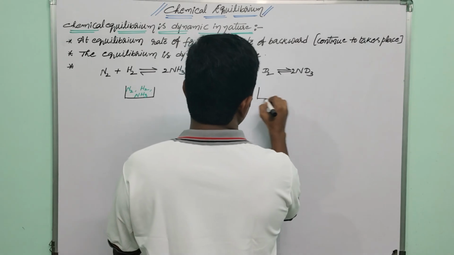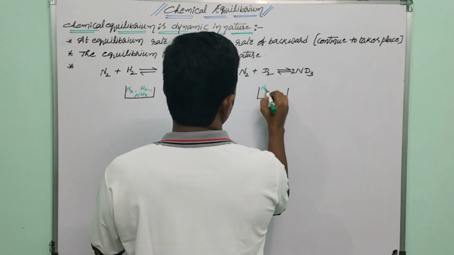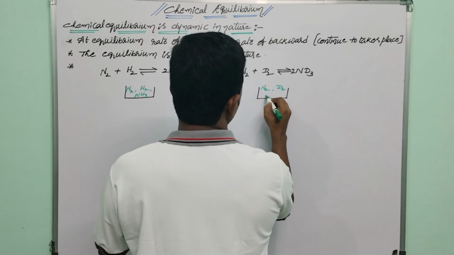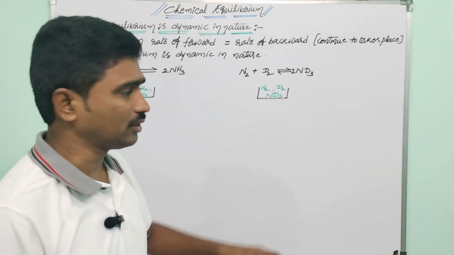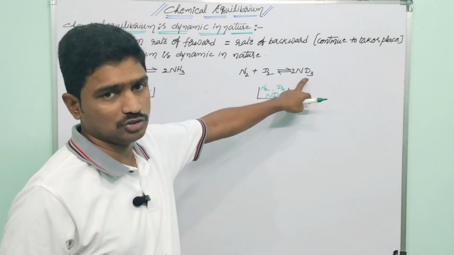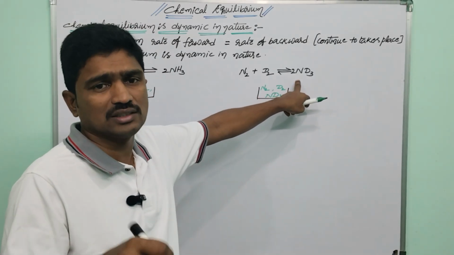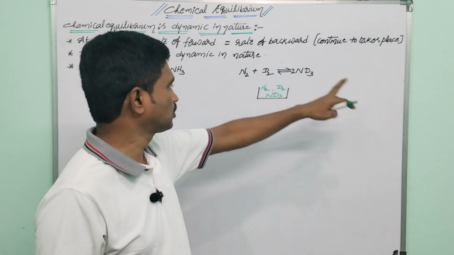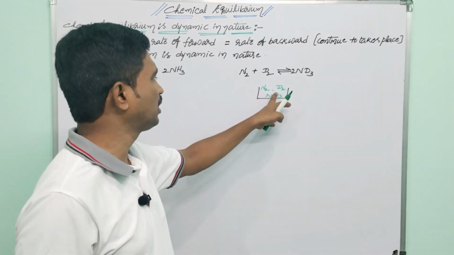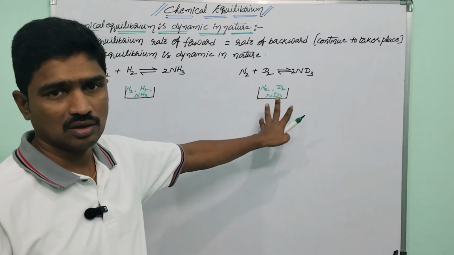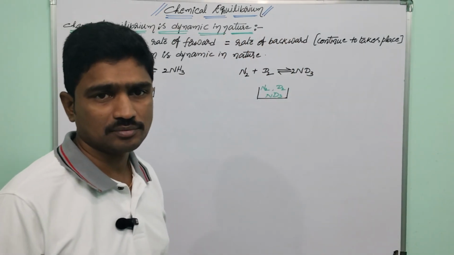This is the reaction mixture present in vessel 2. This vessel contains nitrogen gas, deuterium and deuteroammonia, ND3. Deuteroammonia is nothing but ammonia with deuterium atoms instead of hydrogen. So these are the two equilibrium mixtures: one is ammonia, another one is deuteroammonia.